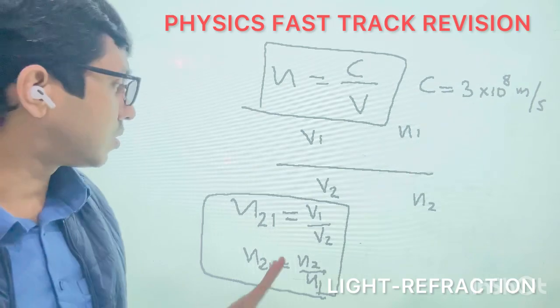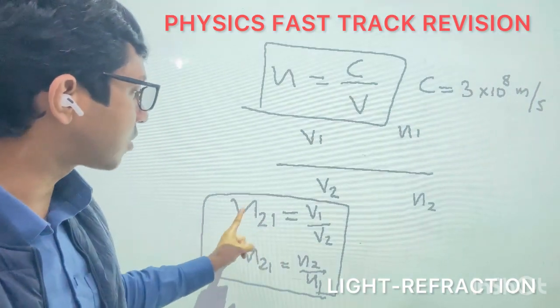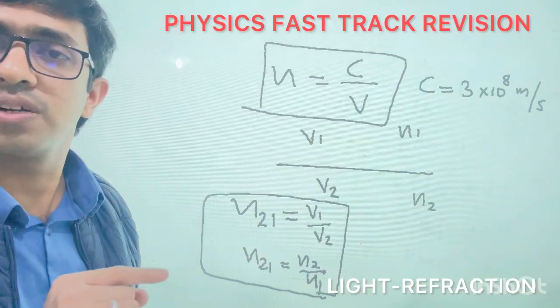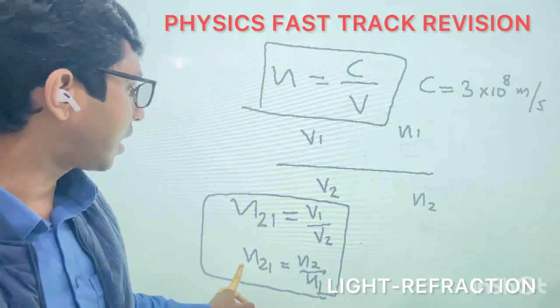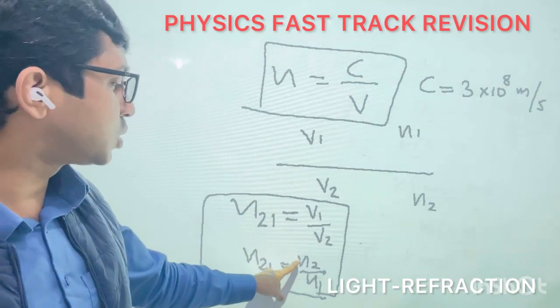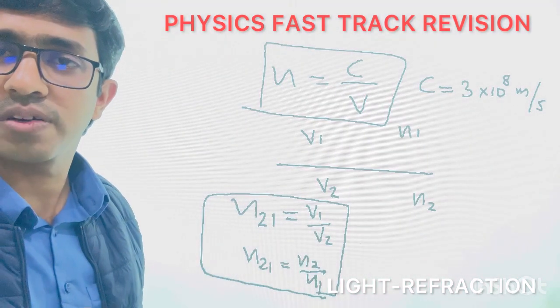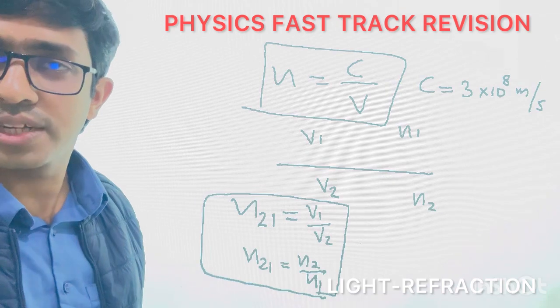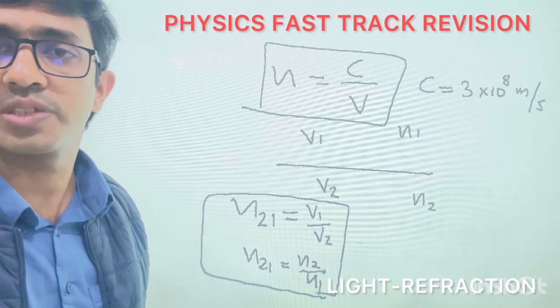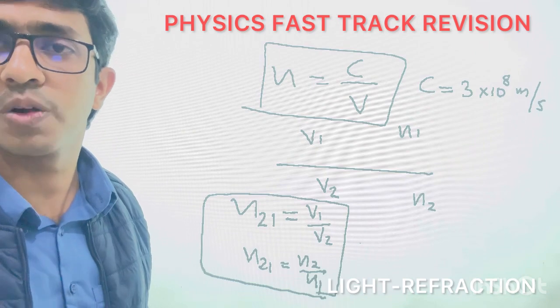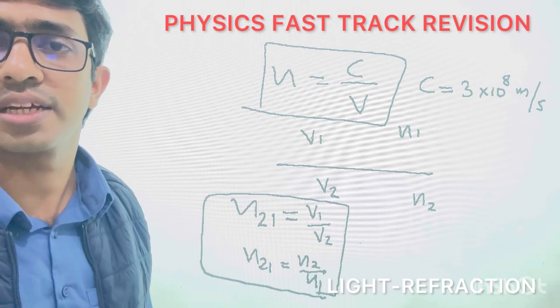In that case we will use n21, the refractive index of the second with respect to the first, which is equal to v1 by v2, or n21 is also written as n2 by n1, where n2 is the absolute refractive index of the second medium, n1 is the absolute refractive index of the first medium. It will be more clear while doing some previous year's board questions, after this theory section.